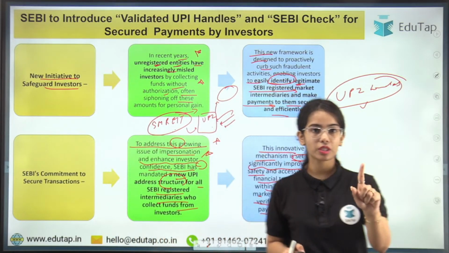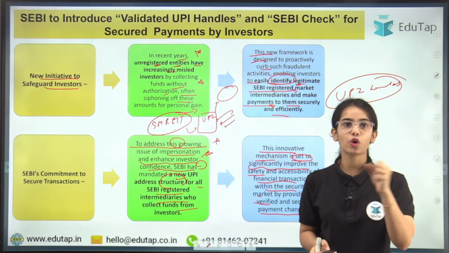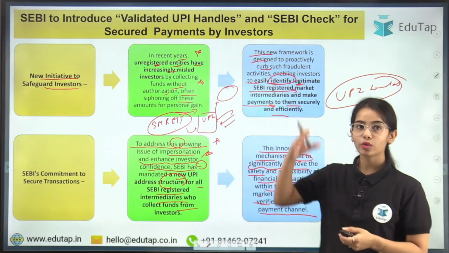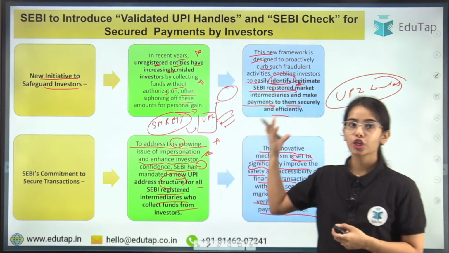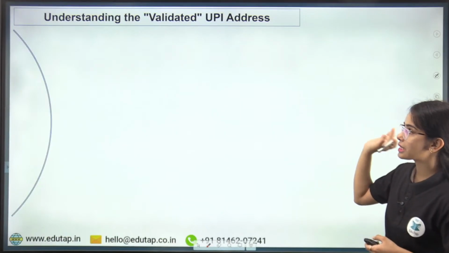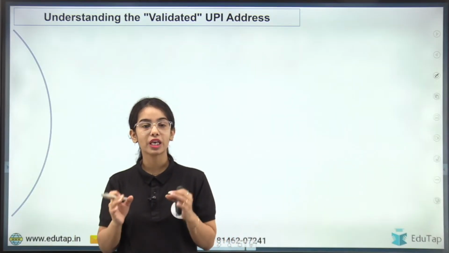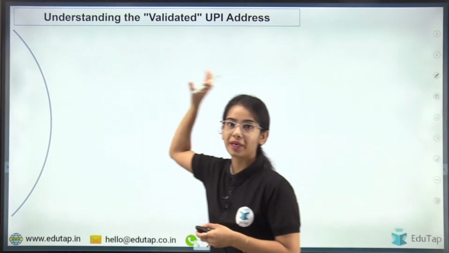So we have understood the problem: impersonation, as well as unregistered entities taking the money from the investors. Now the solution has been brought by SEBI, the new UPI handles. So let's understand about these UPI handles, or the validated UPI address. Understanding the validated UPI address now.